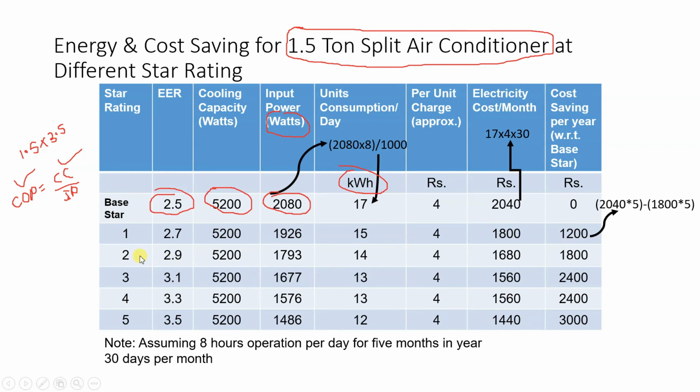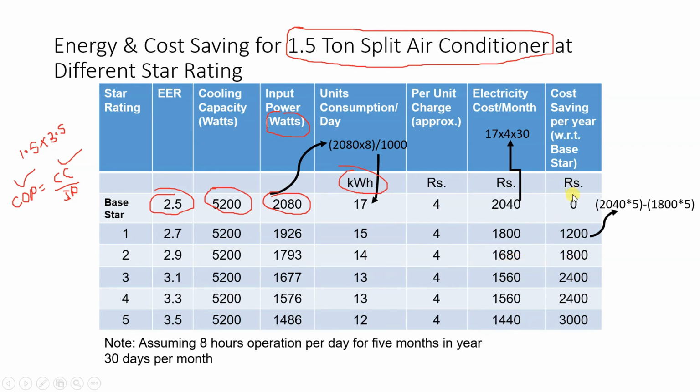Now similarly you can do the second row, second base star 2. How do you calculate this 1800? It will again be with respect to base star. Saving is with respect to base star. What is the last column? Cost saving per year with respect to base star. So again, how did I get this 1800? It will be 2040 multiplied by 5 minus 1680 multiplied by 5. So you will get 1800.